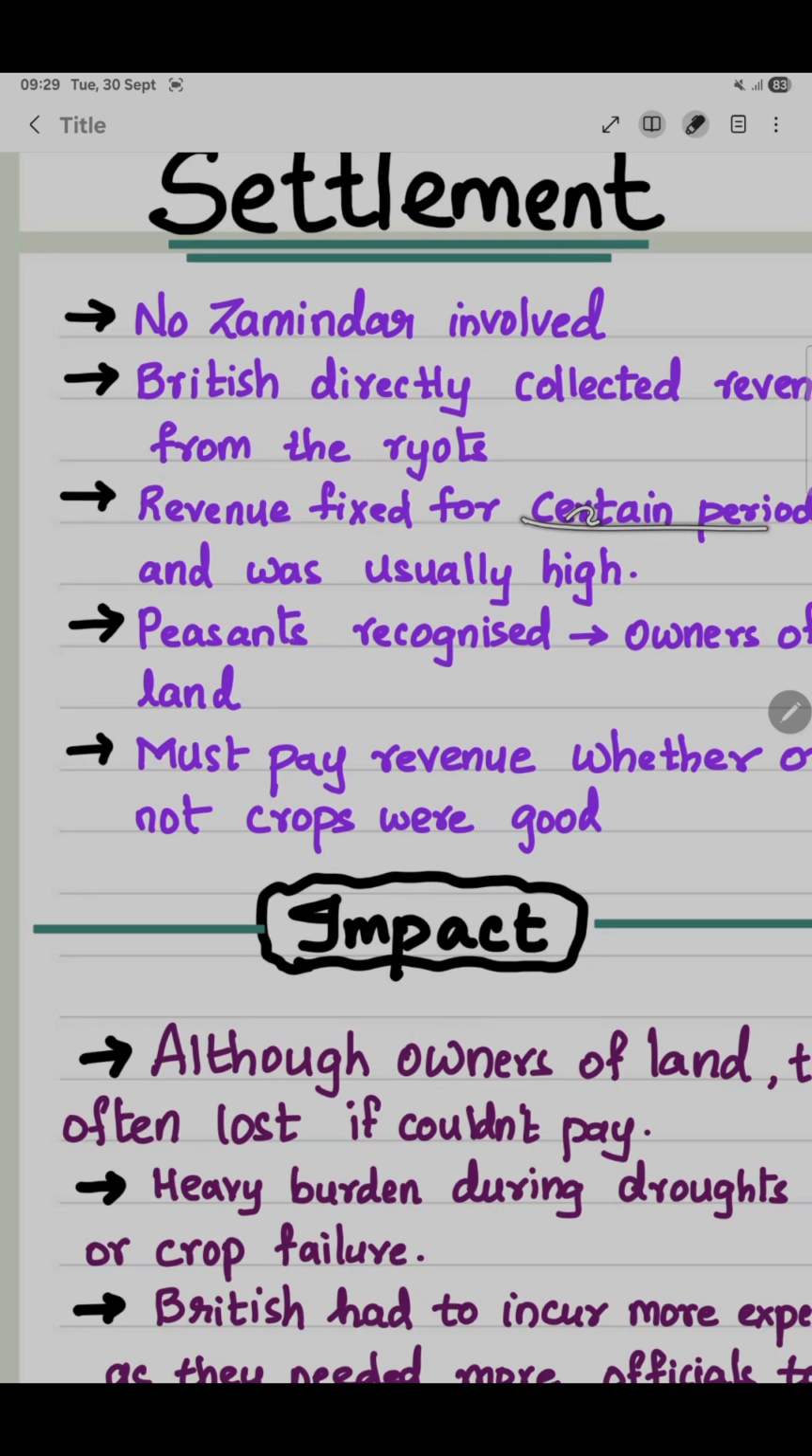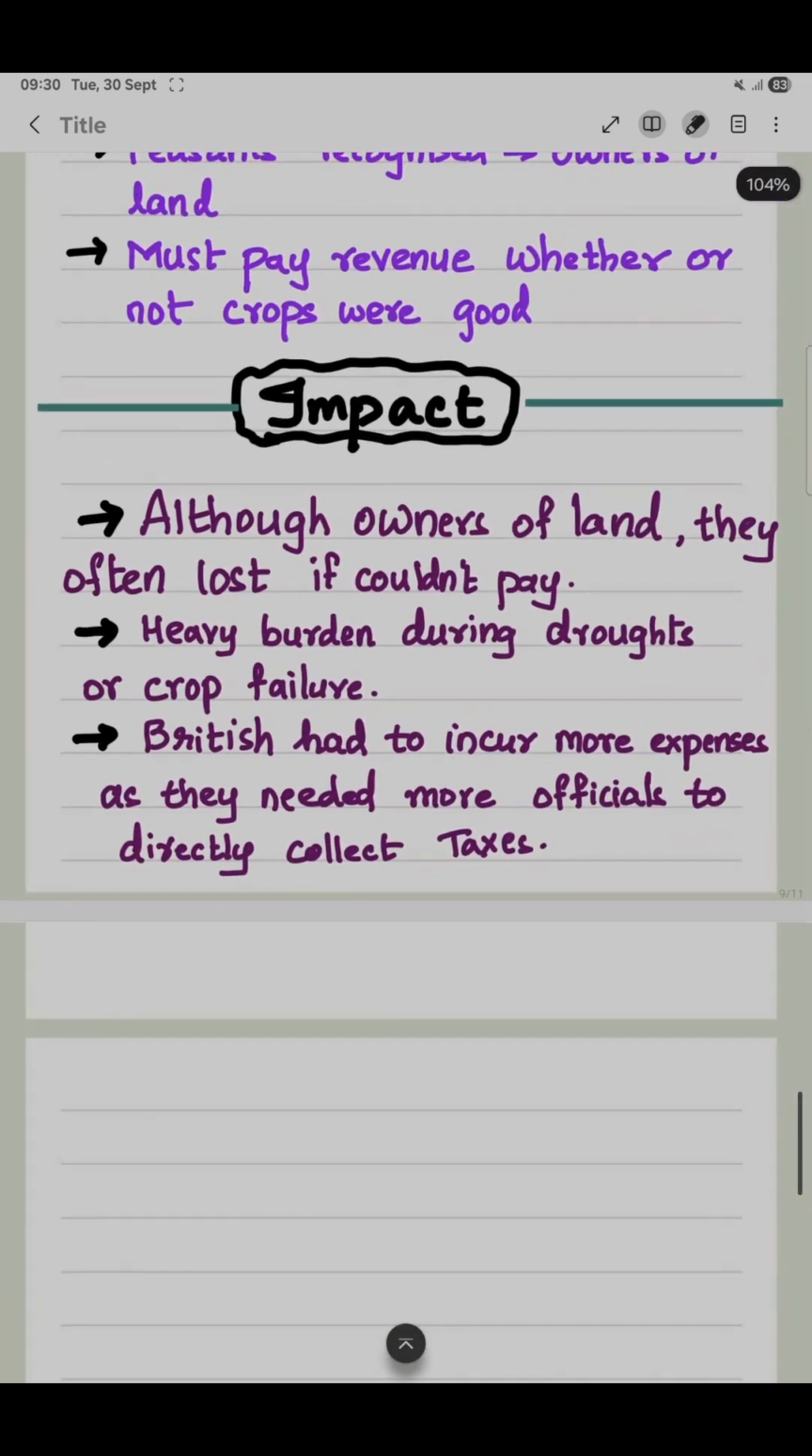Revenue was fixed for a certain period and was very high. Suppose there is a land, they had to pay at least 50% of their produce as the revenue, and it was usually high. Peasants were recognized as the owners of the land and they must pay the revenue whether or not the crops were good. Even during the drought or even during the famine, at any cost they have to pay the land revenue.